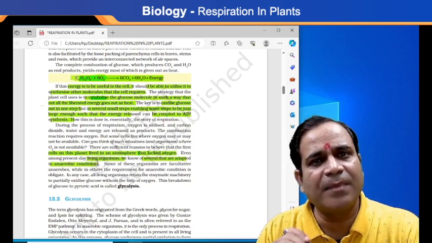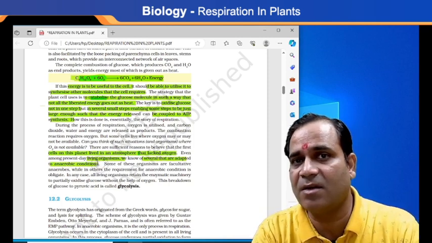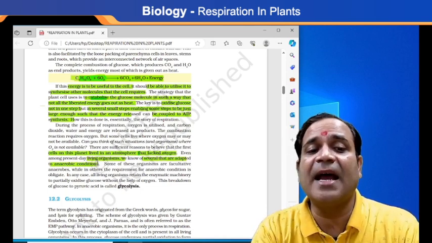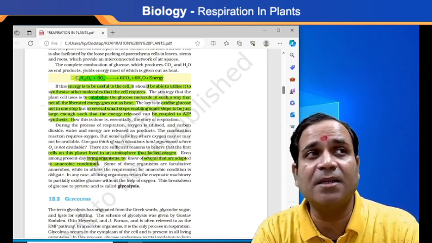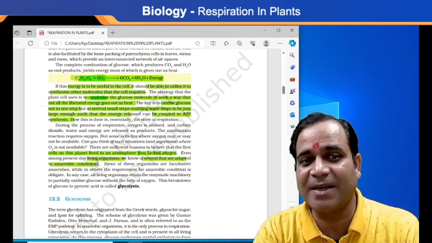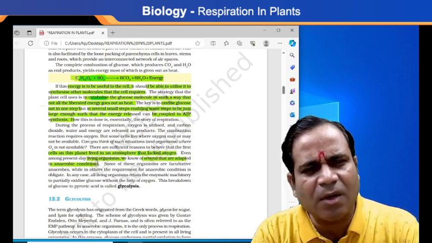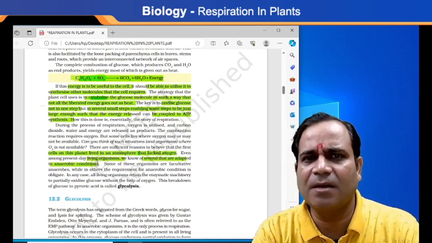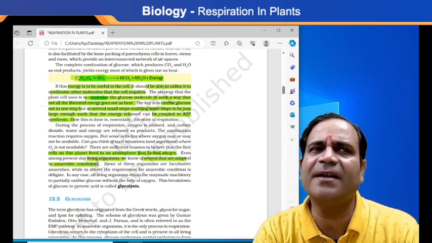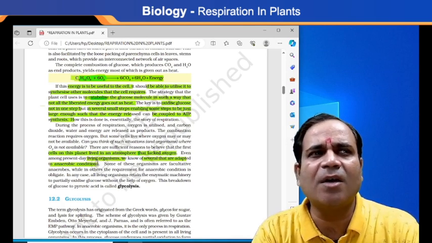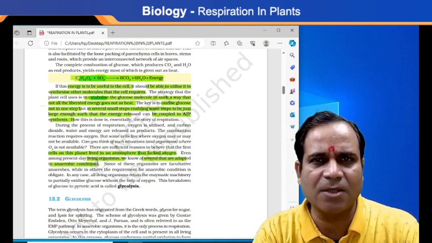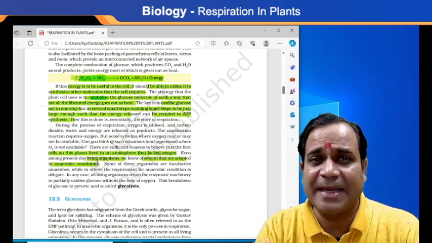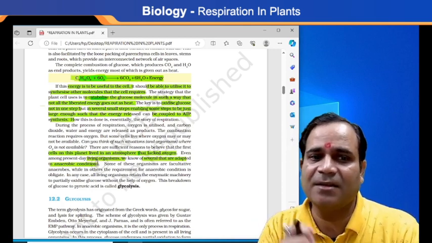Anaerobic condition means that the organisms are adapted to live not in the presence of oxygen. Some organisms are facultative anaerobes. Facultative means they do not depend on others, while in others the requirement for anaerobic condition is obligate.